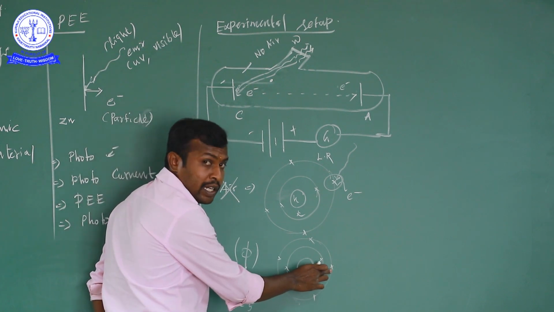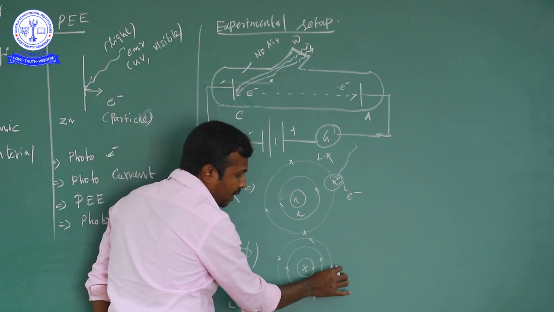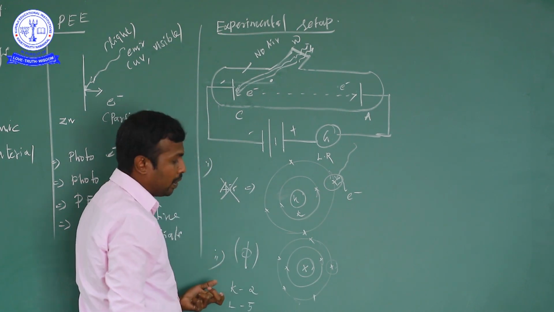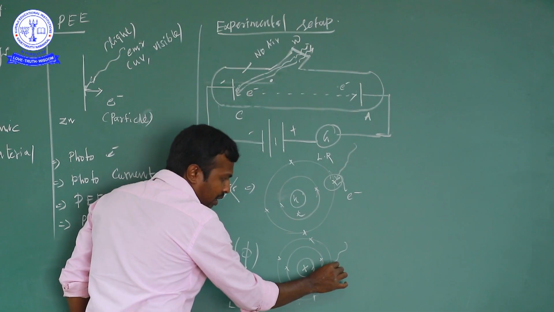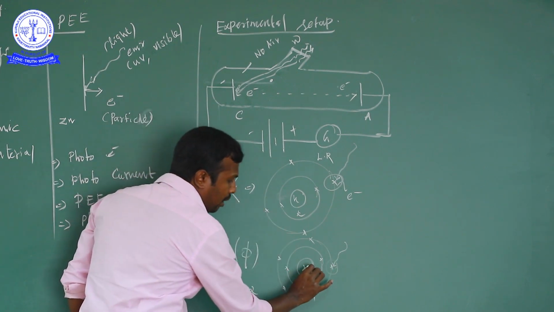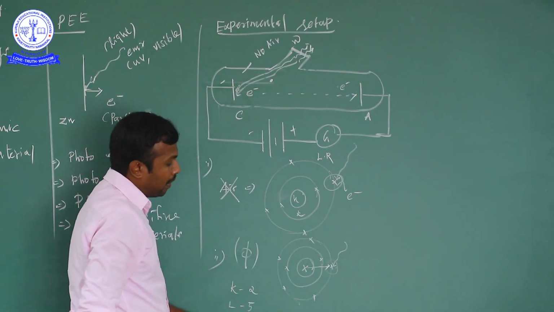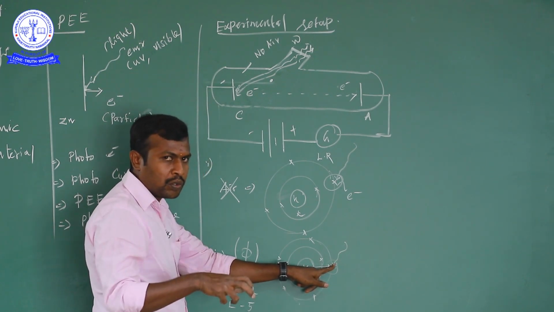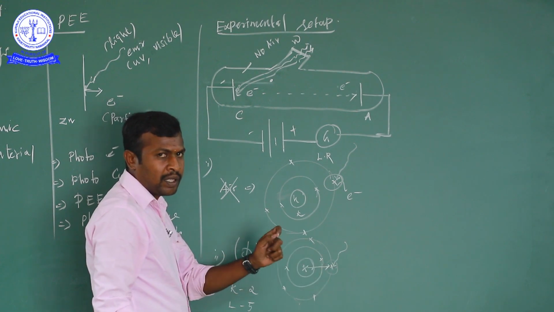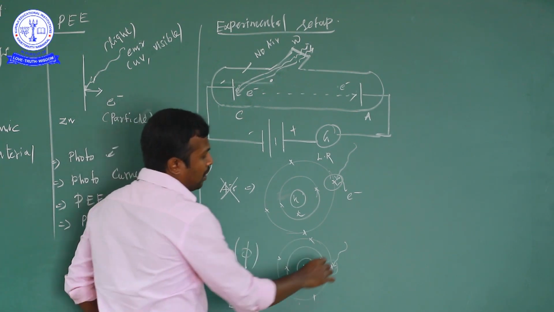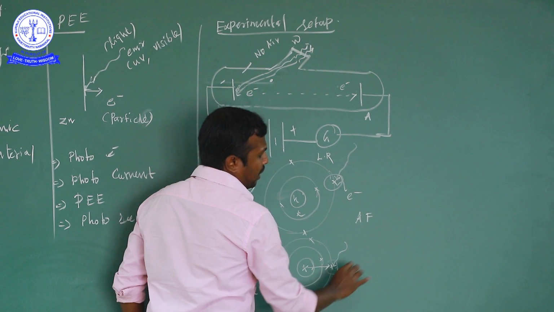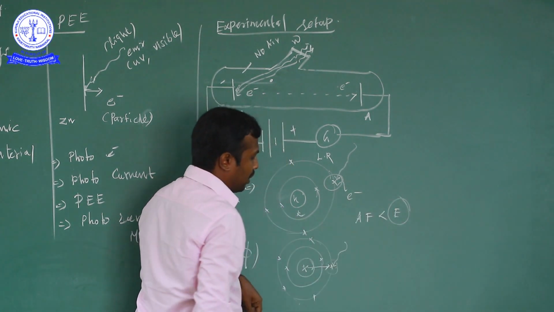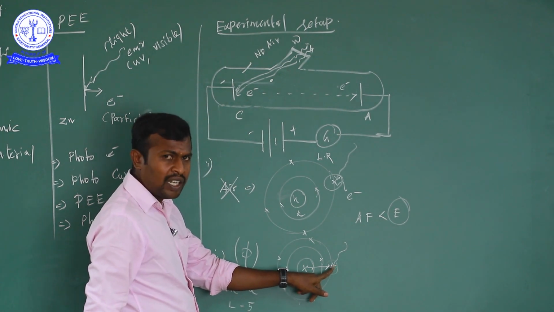Suppose if you want to remove the electron from the outermost orbital, how much energy should we give? We should give energy which is greater than the attractive force given by the nucleus. The energy we give must be greater than the energy the nucleus exerts on this electron. Only then is the emission of the electron possible. That means the attractive force of the nucleus is always less than the energy we are giving.